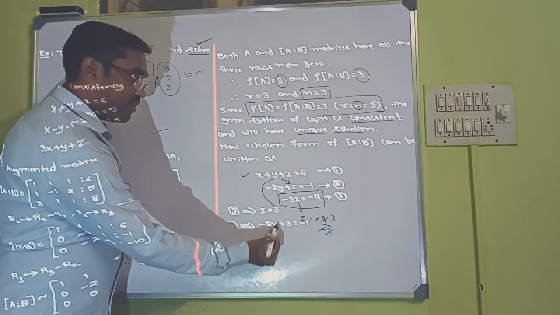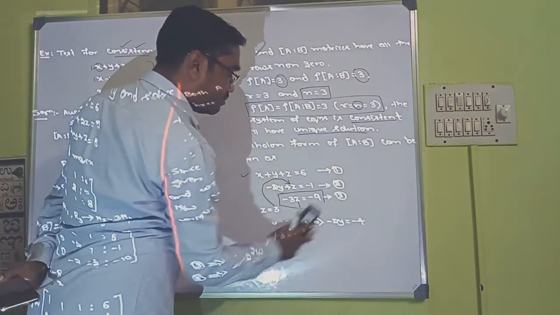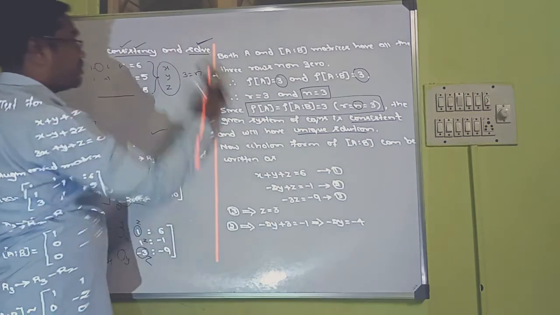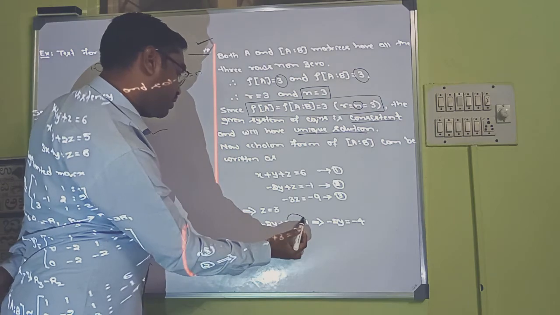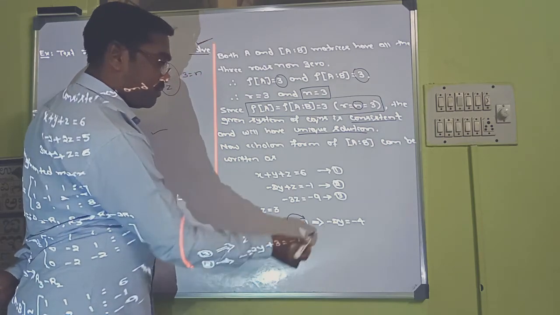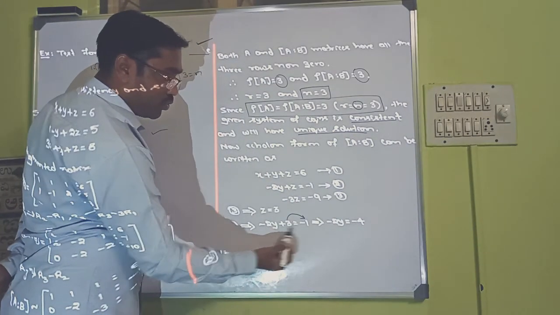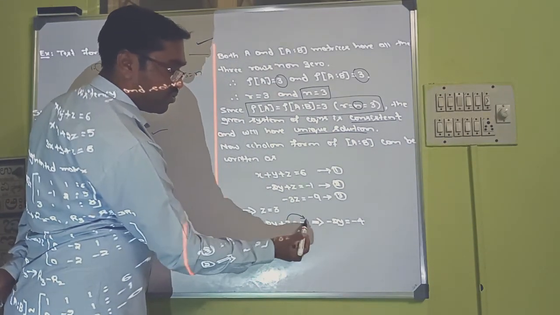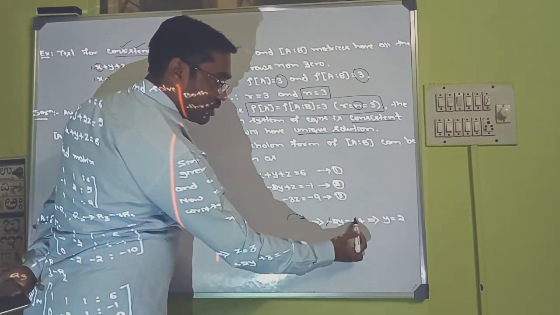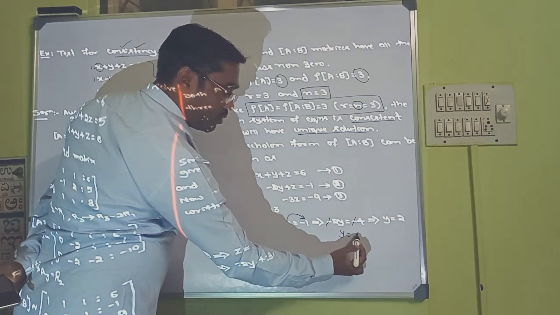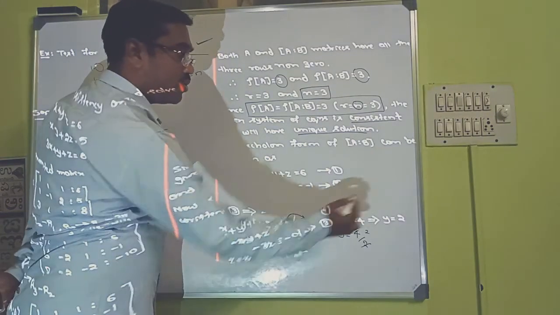Now if you simplify this for y, you will get the value of y. Take this 3 to the other side, you will get minus 3. Minus 3 minus 1 is minus 4. Therefore minus 2y is equal to minus 4. So what is y? Minus minus gets cancelled. So y is equal to 4 by 2. 2 ones are 2, 2 twos are 4. So y is equal to 2 you will get.